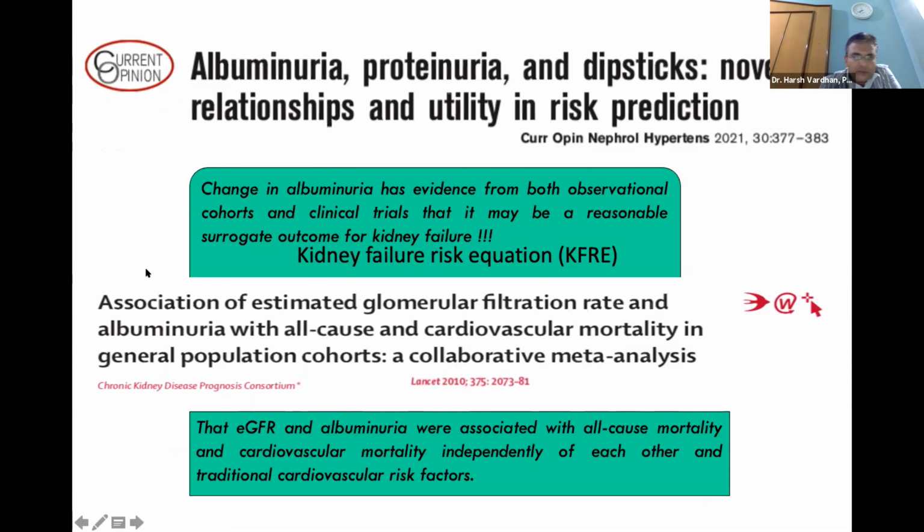Similarly, there is also an association between eGFR decline and albuminuria with mortality in general population cohorts. This was published in the Lancet, and it clearly says that eGFR and albuminuria were associated with all-cause mortality and cardiovascular mortality, independent of each other and of traditional cardiovascular risk factors.